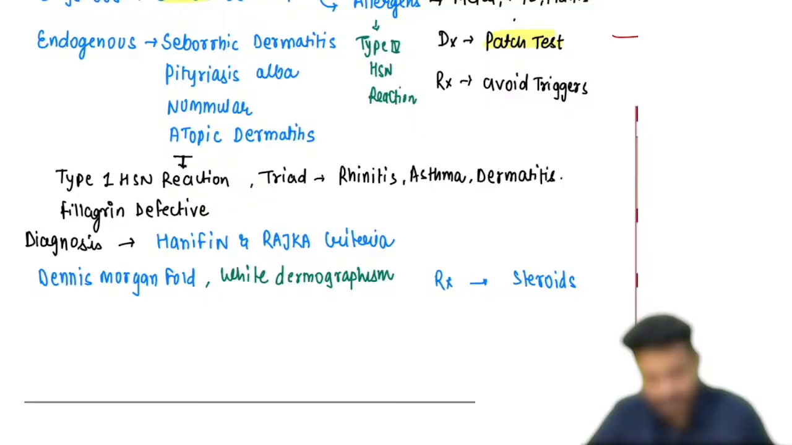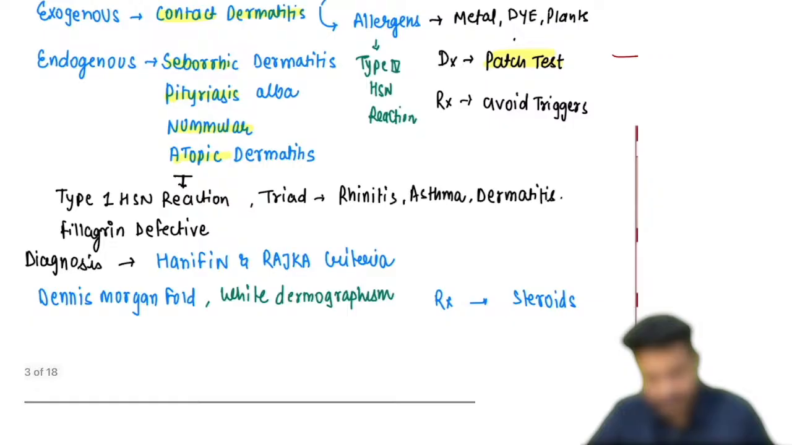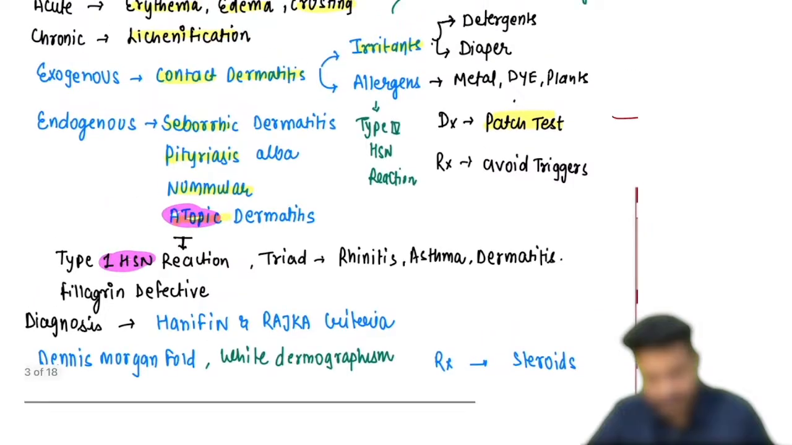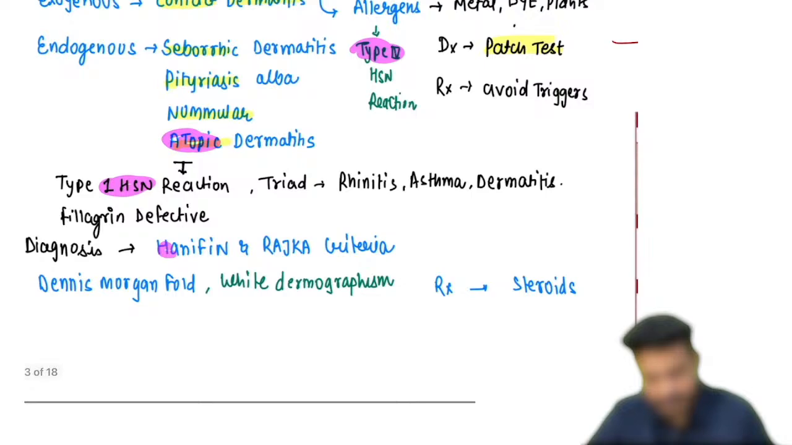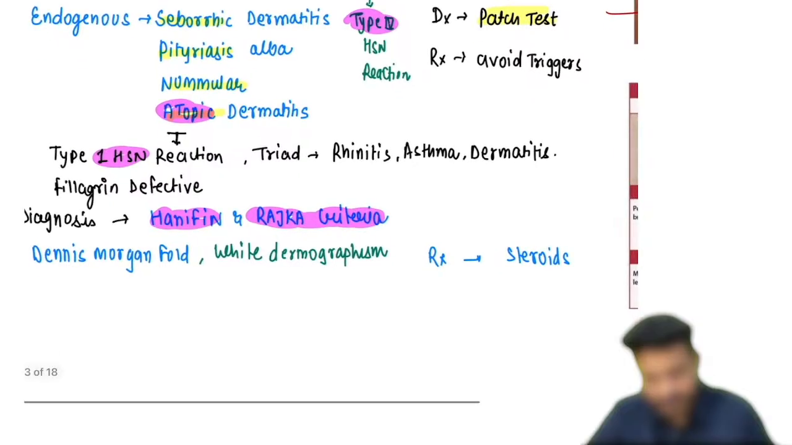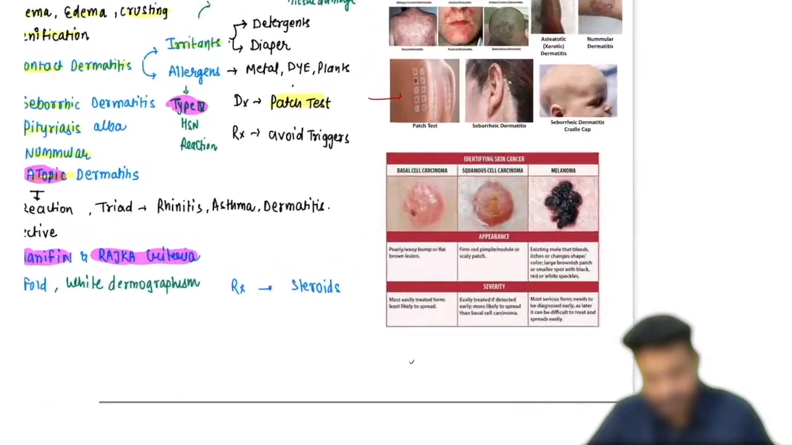Whereas endogenous eczemas are things like seborrheic dermatitis, pityriasis alba, nummular dermatitis, and atopic dermatitis. The important thing to remember is that atopic dermatitis is a type 1 hypersensitivity reaction, whereas contact dermatitis is a type 4 hypersensitivity reaction. Diagnosis is with the help of a criteria known as the Hanifin and Rajka criteria. Very important, just remember the name.